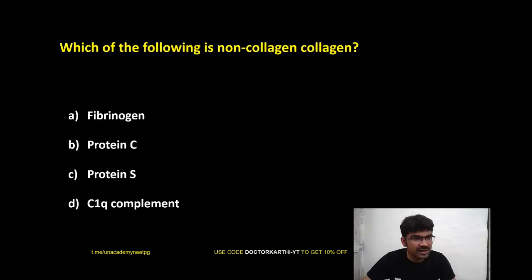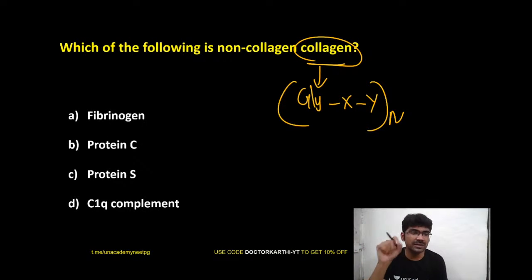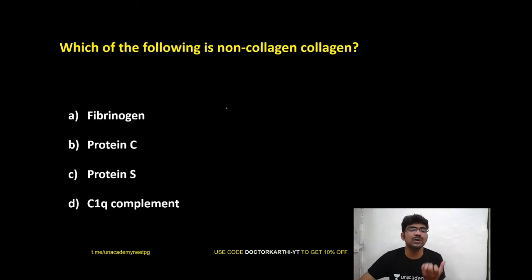So VS Narayana is saying option D. Akash is saying option. Sabarinath, good. Sabarinath is saying A. Akash is also saying fibrinogen. Well, first of all, what are non-collagen collagens? This term is given in your Harper textbook. So don't think that this is something which I came up with. They also have this glycine XY repetitive sequence, right? Those proteins having this glycine XY repeating unit are known as non-collagen collagens, right?